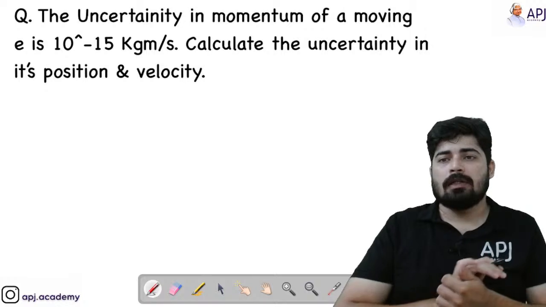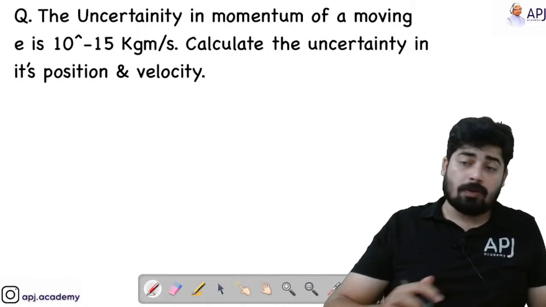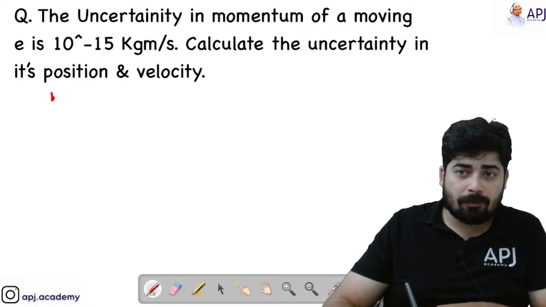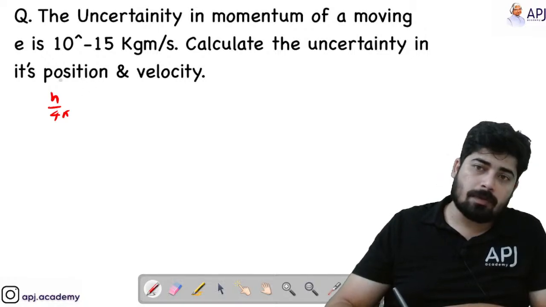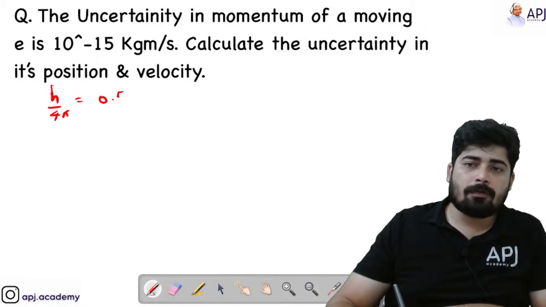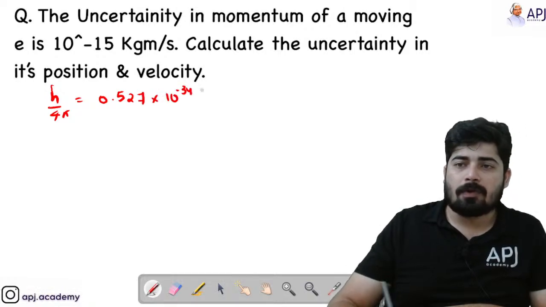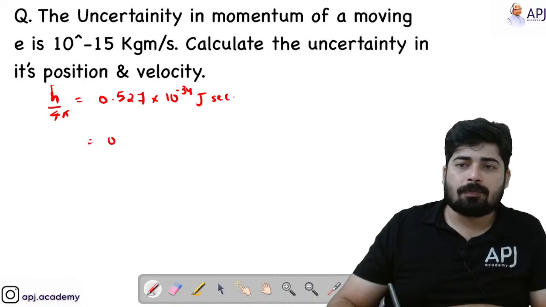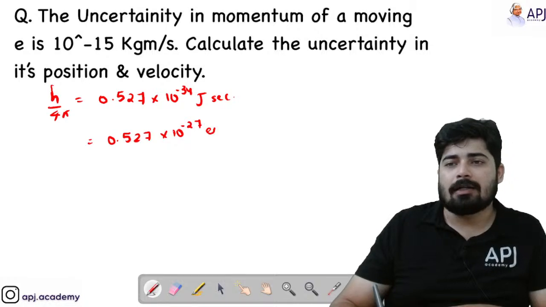Okay. Now let's do a problem. Before going into the problem, let me give you a relation, that is, you have to remember this value, h by 4 pi. This will be very useful while you are solving the numerical problem. h by 4 pi is equal to 0.527 into 10 raised to minus 34 joule second, and h by 4 pi can be written as 0.527 into 10 raised to minus 27 erg second.